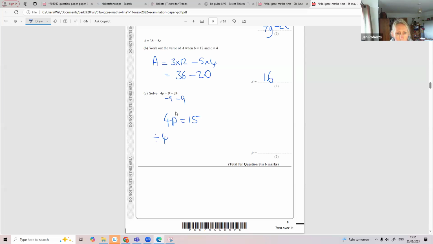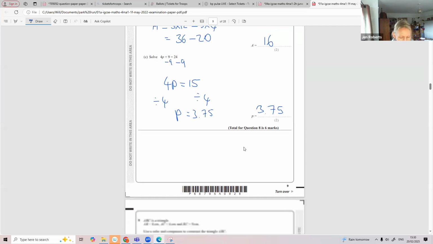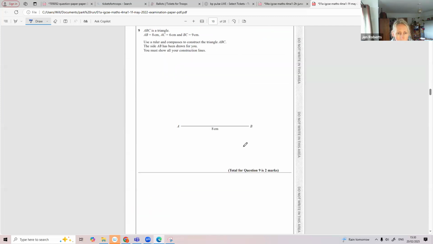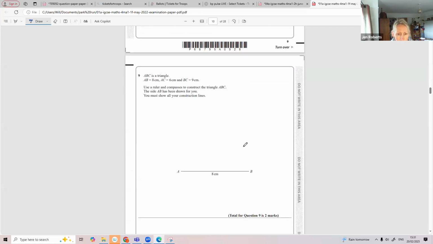Divide both sides by 4 to give you P is 15 over 4, which is 3.75. If you'd left your answer as a fraction, that would also be fine. Can't do this one, but I'm going to explain what to do.